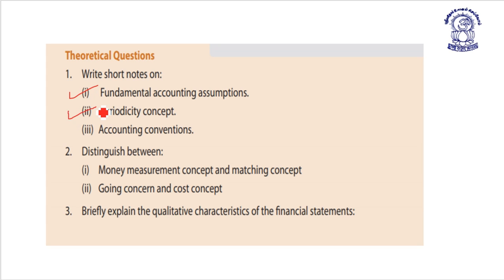Second is periodicity. Here, periodicity means accounting statements are prepared from time to time and not at the end of the life of the entity. Next is accounting convention. Accounting convention emerges out of the accounting practices, which are commonly known as accounting policy. Accounting policy is adopted by various organizations from time to time.